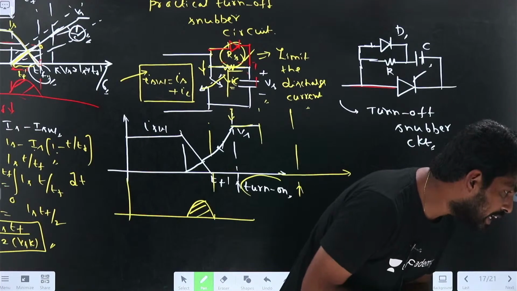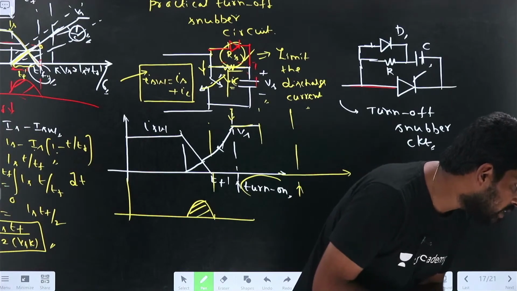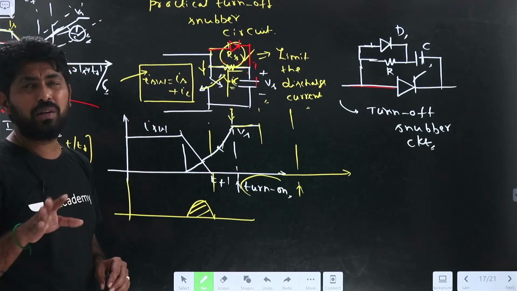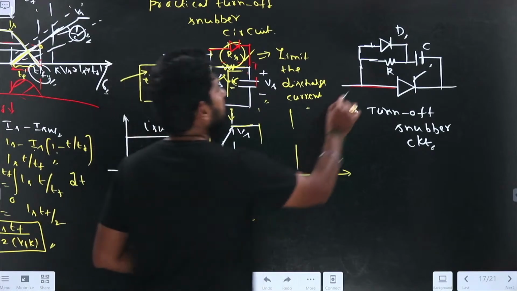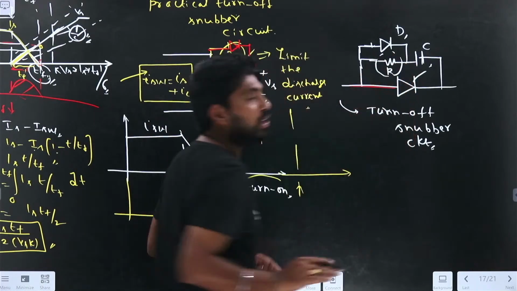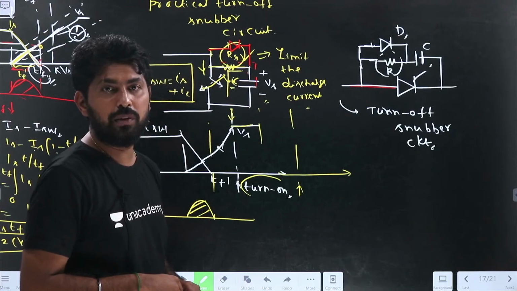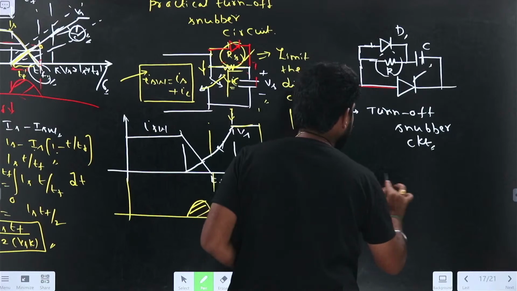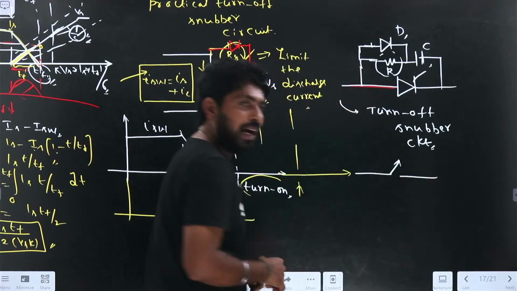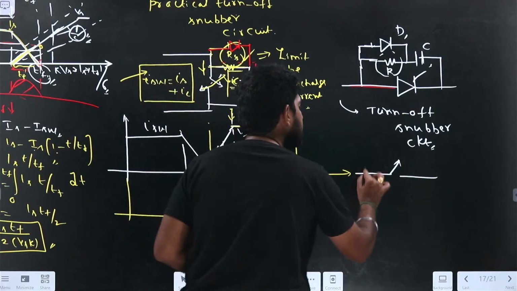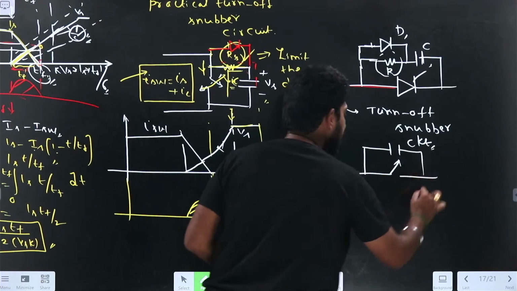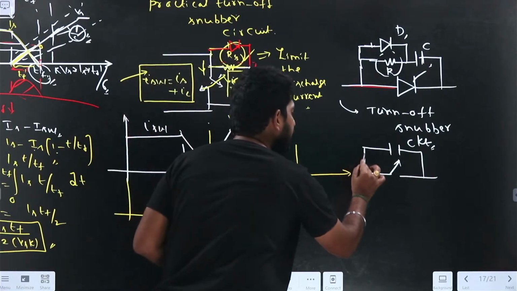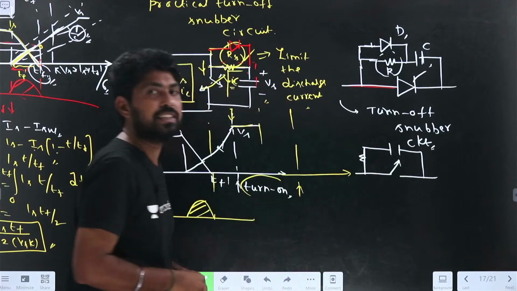How does the diode limit the current? Let me tell. The diode does not limit the current. Only the resistance limits the current. But during the turn-off state, I need the capacitance to eliminate the high dV by dt. For example, during that state, what happens if the resistance is there?